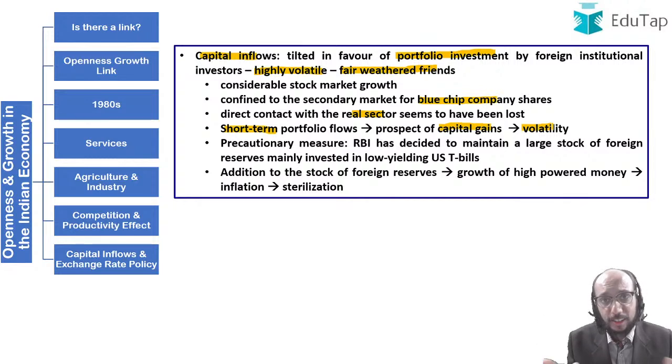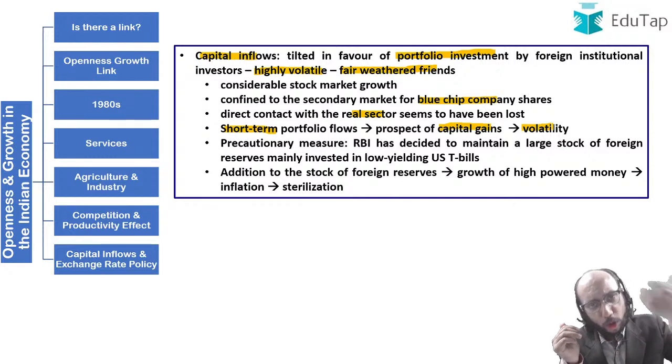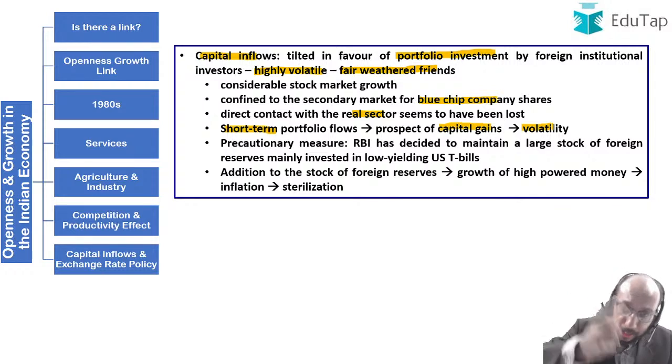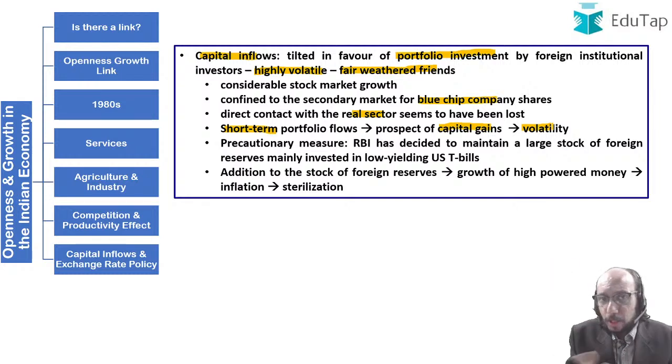That indicates volatility. The moment the signs started to emerge that stability was coming back and growth will come back, what is the level of Bombay Stock Exchange or Nifty today? It is again back to 14,000 plus. So what happened is that these foreign portfolio investments are capable of pulling the Indian stock market down from a very high level to a very low level in a very short period of time, and they are again capable of bringing the index back up from a very low level to a very high level. Now for some of us this may be a profit making opportunity, and some of us may be thinking, why am I crying about it?